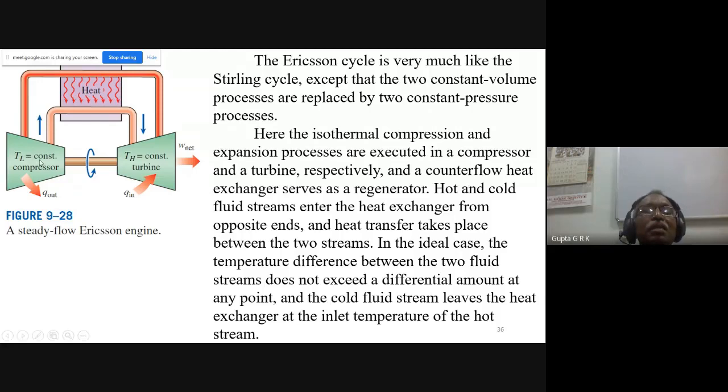And that TL, when it is compressed, when it is trying to increase the temperature, I bring the low temperature reservoir to which the heat is lost. Okay, and then this TL goes through this heat exchanger and takes away whatever heat is given by the working fluid. This is just like the regenerator in the Stirling cycle, and that is the way the cycle continues. So it is similar to the Stirling cycle, where there is a regenerator, a mesh, and here there is a heat exchanger.